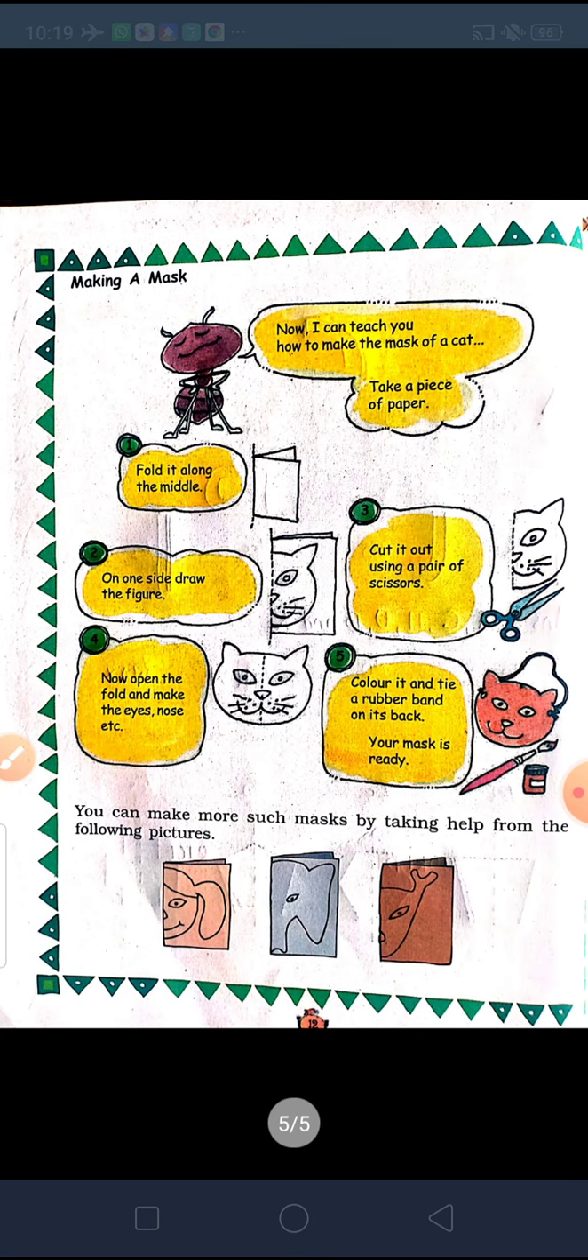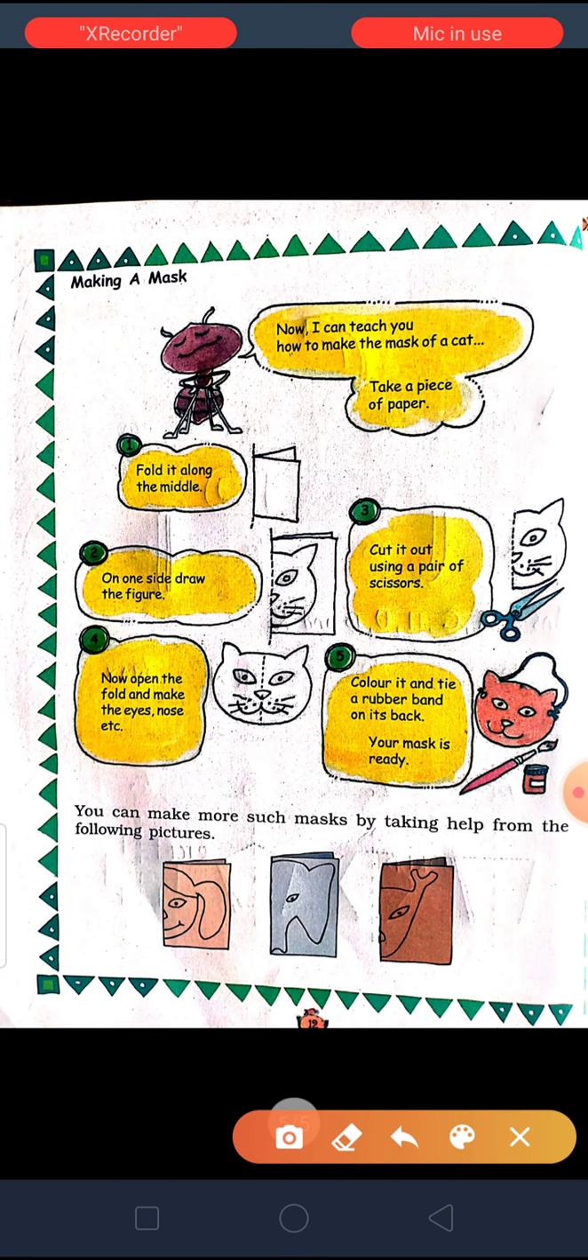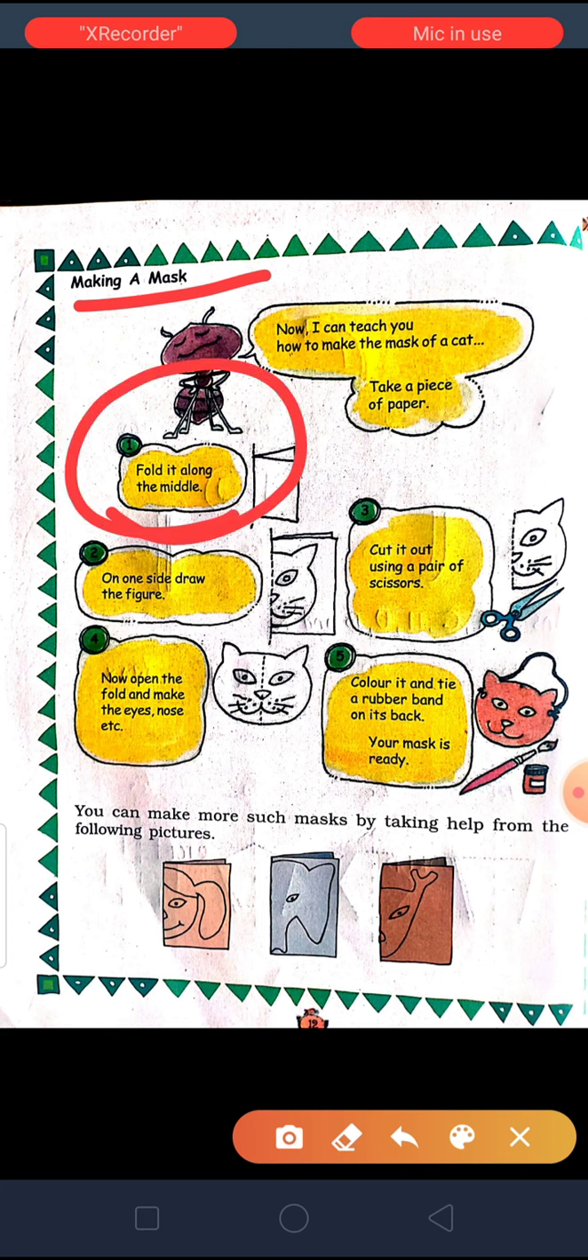Now next page, it is making a mask. Making a mask is very easy. They have given the instructions here. First of all, you have to fold it along the middle. Take a paper and fold it from the middle. Next, on one side draw the figure. You have to draw the figure on one side, meaning half of the figure.